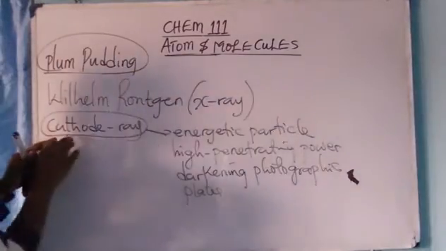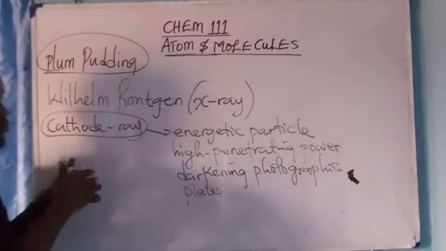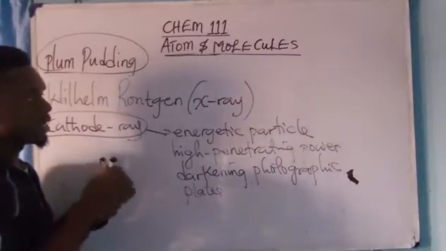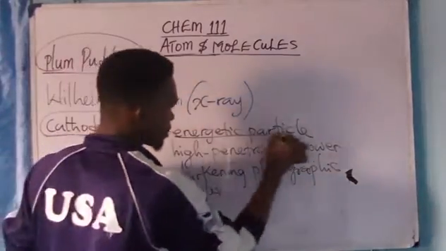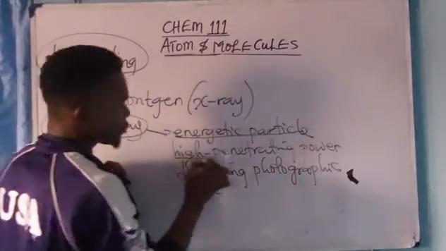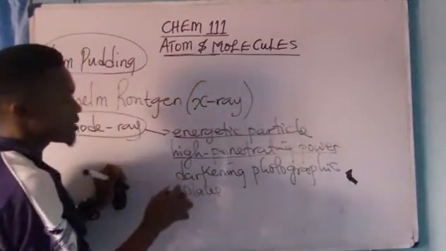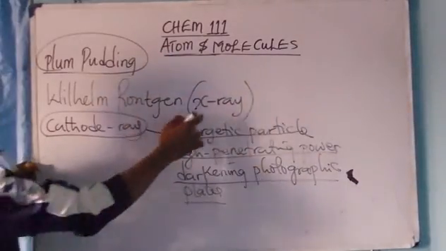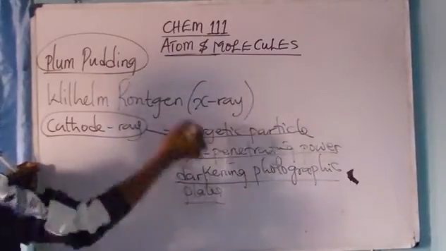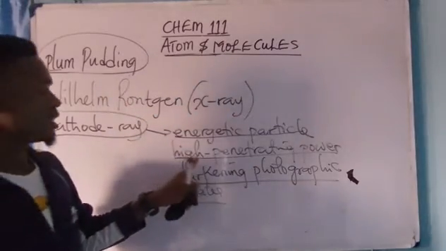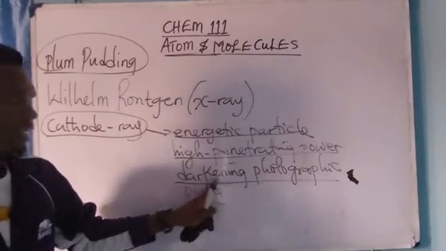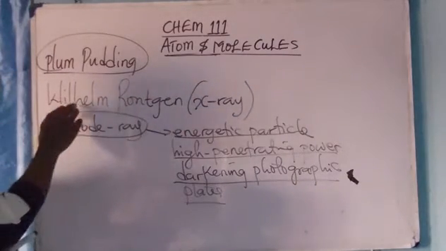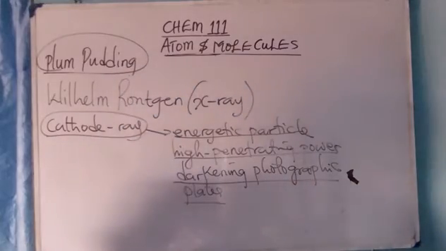Now, he said that as a cathode ray passes through a particular medium, there is an emission of particles that are highly energetic, with high penetrating power, and the ability to darken photographic plates. Therefore, he called them X-rays. So these are the features of X-ray. It is highly energetic. It has high penetrating power. It has the ability to darken photographic plates. And it was discovered by Wilhelm Röntgen. Please take note of that.